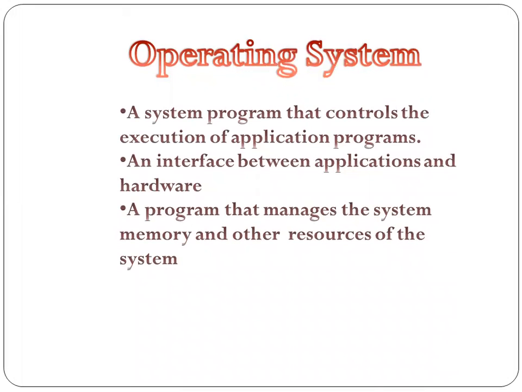What is an operating system? It gives you control over the hardware and the application, meaning you have an interface between the application and the hardware, or between the user and the hardware. The user will use the application, and that is how he interacts with the hardware. Just see, I'm circling the mouse. Until an operating system is installed, this mouse, keyboard or monitor will not be working. Understood?